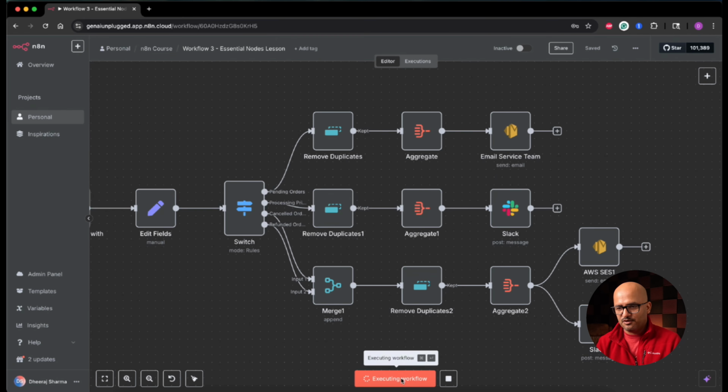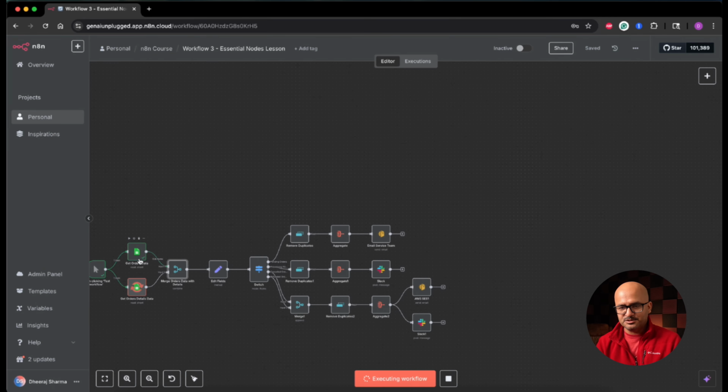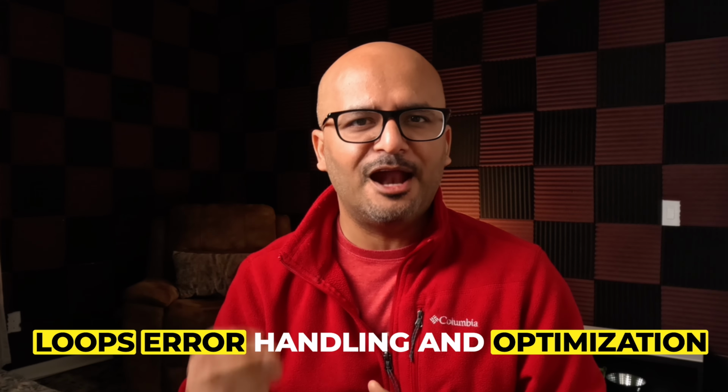If I test this workflow out, you would see that first this node gets executed, then this one, then this gets executed. Then at the top, first this branch gets executed, then this one, then this one, then this node, and then this node. That's why it's important that you understand all these concepts, and hence this was a quick refresher lesson before we move to loops, error handling, and optimizing your workflow in the next lesson of this section 3. So I'll see you over there.